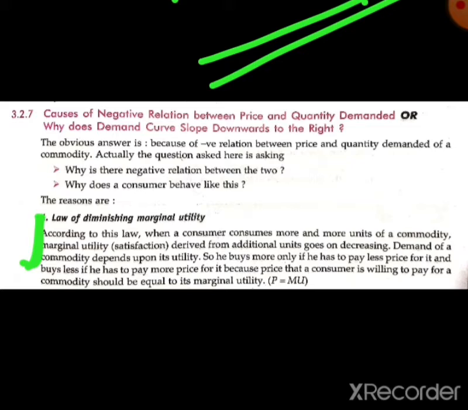Whatever goods the consumer is consuming, the price he pays for them should be equal to the marginal utility.